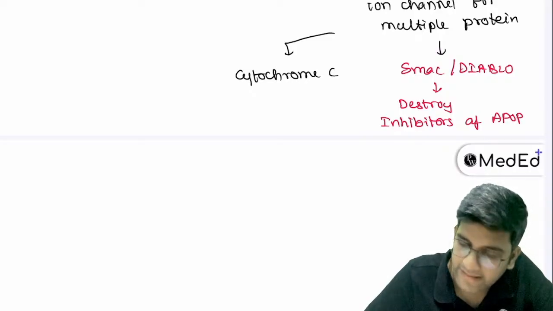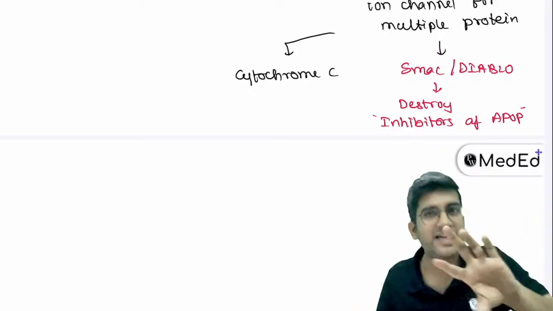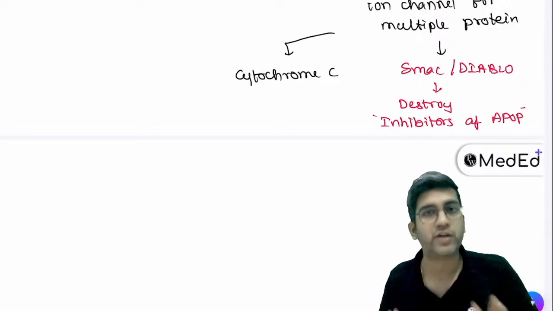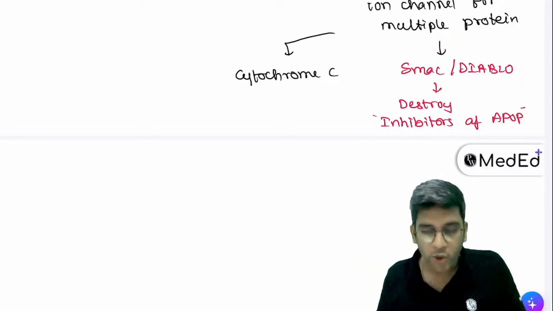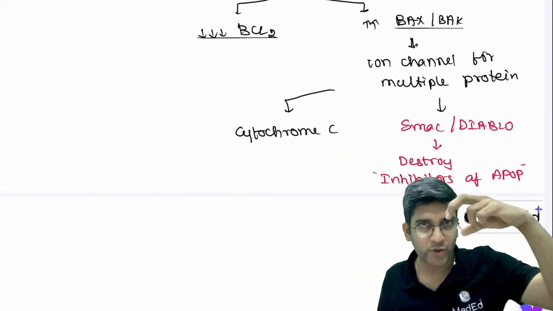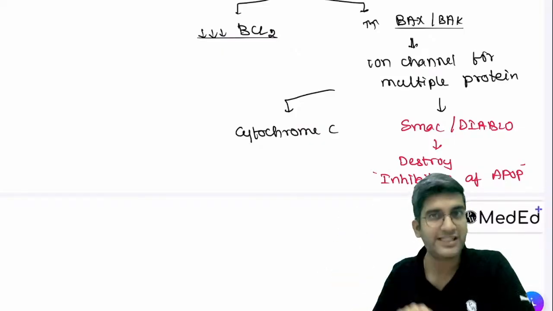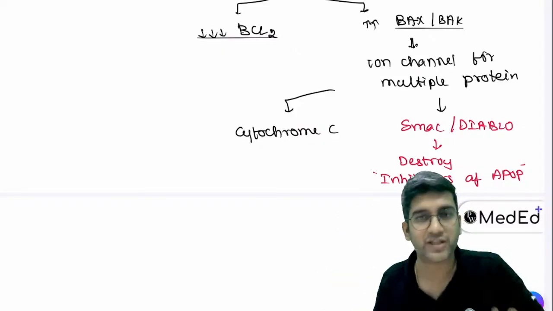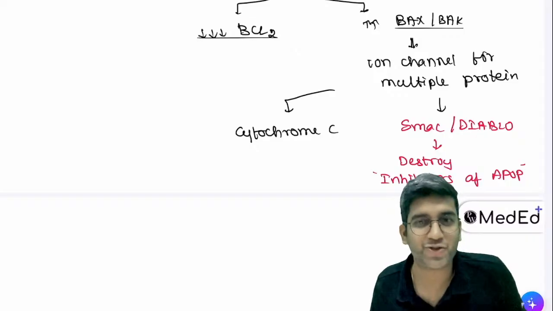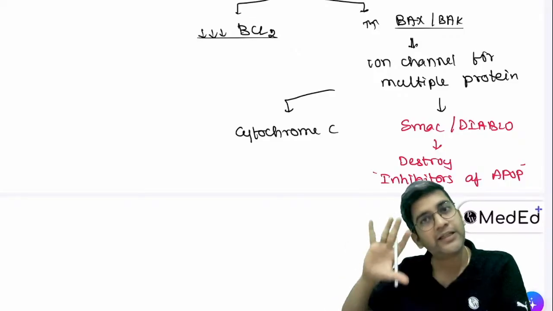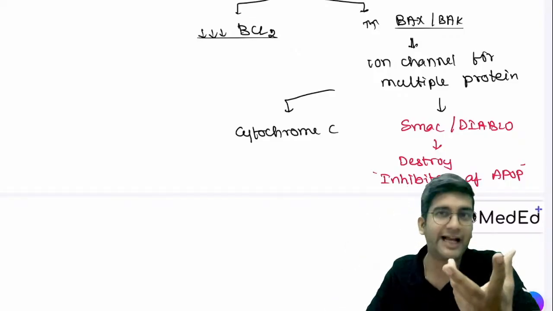So in the cell cytoplasm, I already have a few proteins which are like a negative control for apoptosis, just a check mechanism. So once BAX comes into the mitochondrial membrane, SMAC Diablo goes outside, destroys these inhibitors, making it ready for cell death, right? Just double assurance, that's all. Because I already have an inhibitor that's inhibiting, at the same time I activate it, right?